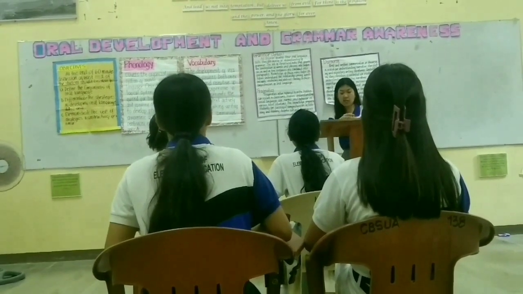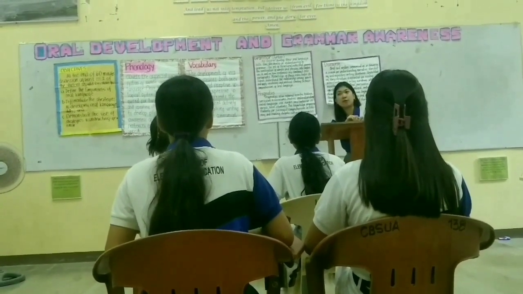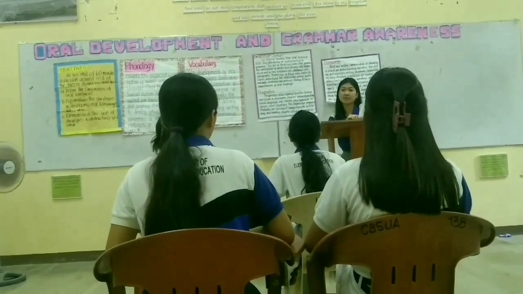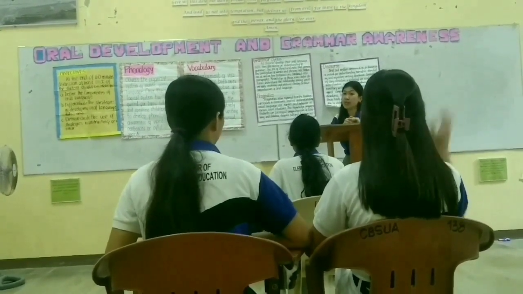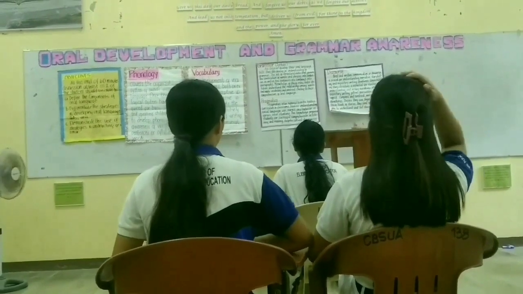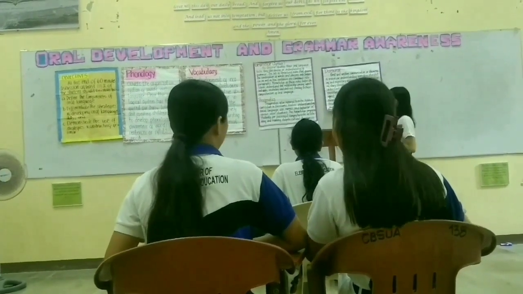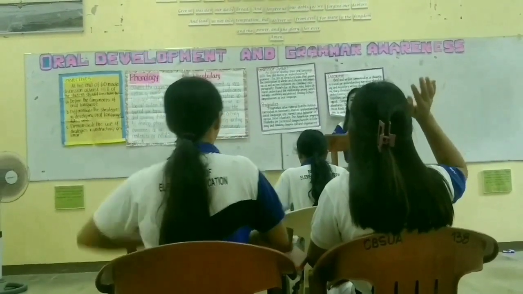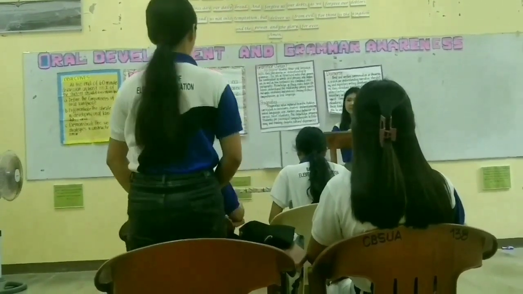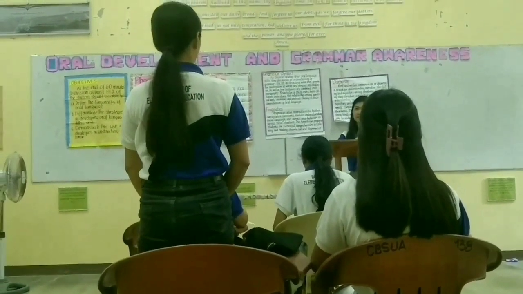So, can you give an example of this component? Because this component is the oral or the written communication. Yes, Angelique? An example of this component is debate.